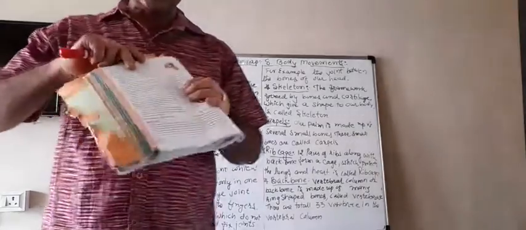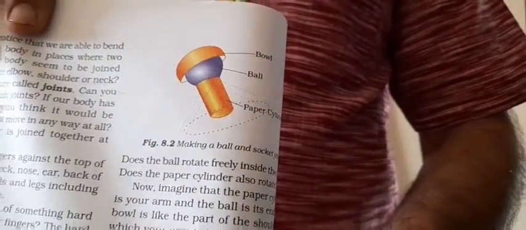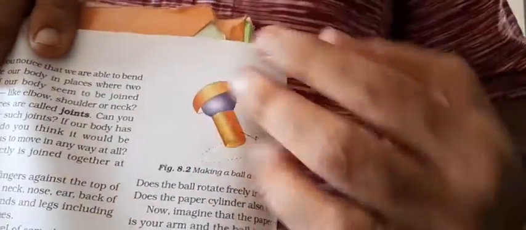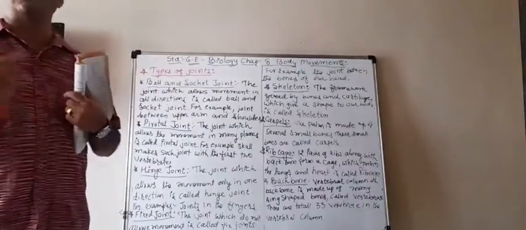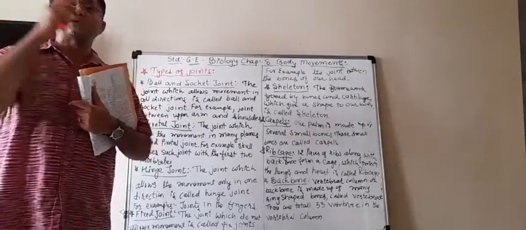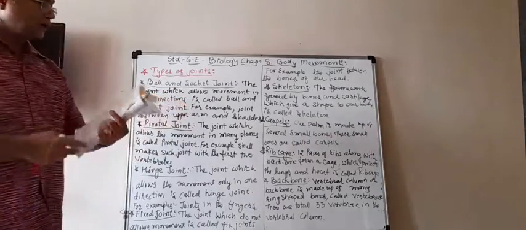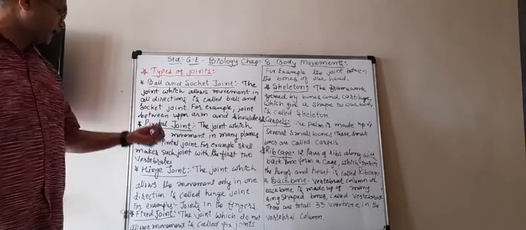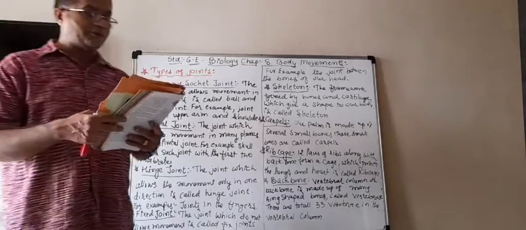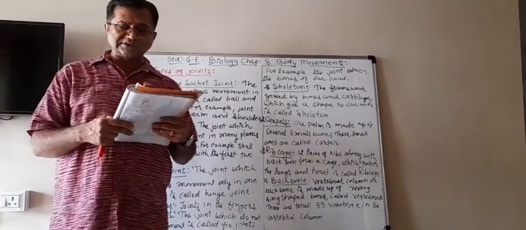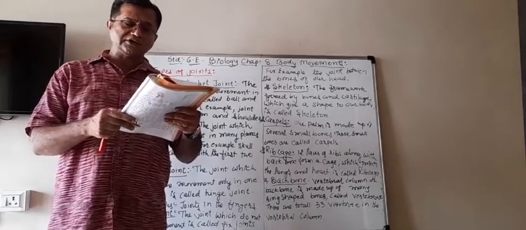You can see the picture here also, in which there is a socket and a ball, and the bone is joined with it. Then that ball gets rotated in all directions so that we can move the body parts in all directions. So that type of joint is known as a ball and socket joint.